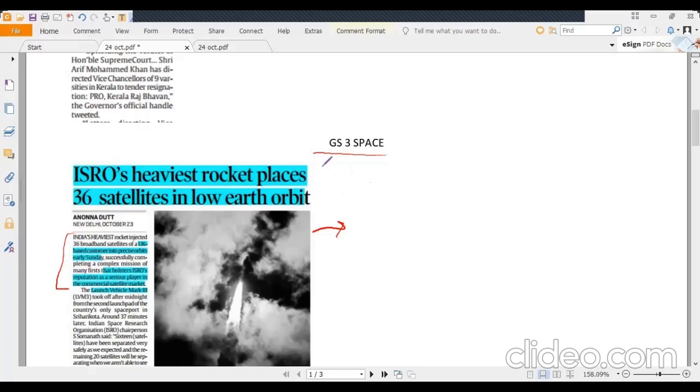This is a very good development in the space sector, where ISRO is continuously marking its stamp. And given the formation of IN-SPACe, our market share is going to increase in future years.